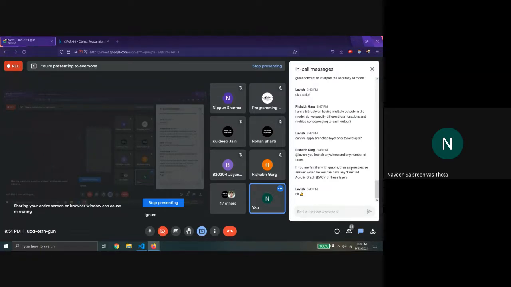Yeah, exactly. You can have a directed acyclic graph as long as the network does not form a cycle. So why is it a problem if it forms a cycle? Can anyone guess the answer?